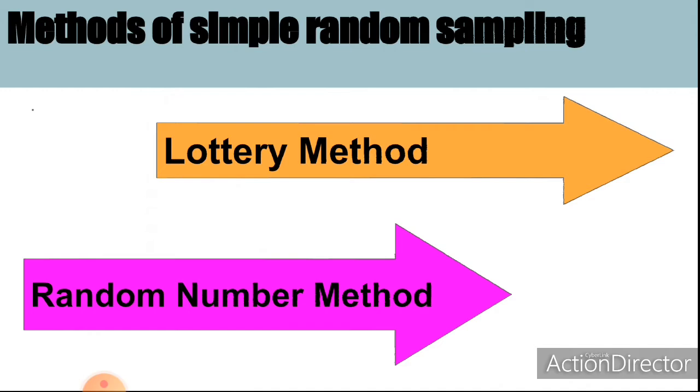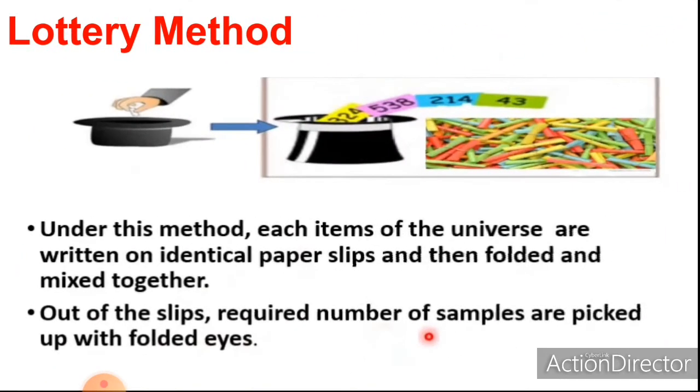Simple or unrestricted samples are usually obtained by using two methods. They are the lottery method and the random number method. So now we can discuss what the lottery method is and what the random number method is. Now take the lottery method. Under this method, each item of the universe is written on identical paper slips and then